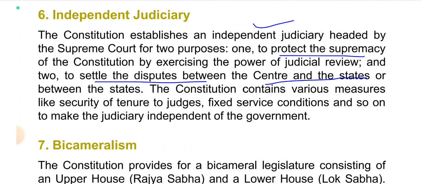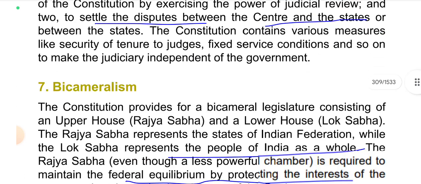Independent judiciary. The constitution establishes an independent judiciary headed by the Supreme Court for two purposes: one, to protect the supremacy of the constitution by exercising the power of judicial review, and two, to settle the disputes between the center and the states or between the states. The constitution contains various measures like security of tenure to judges, fixed service conditions, and so on, to make the judiciary independent of the government.